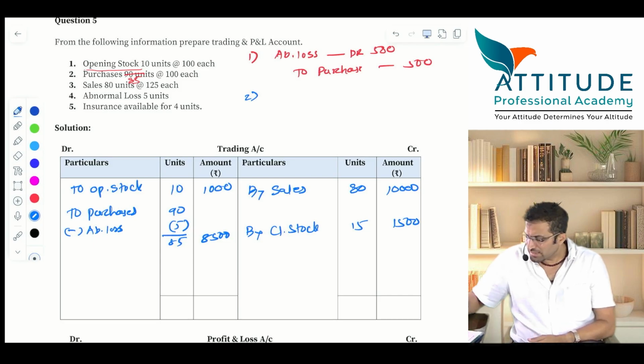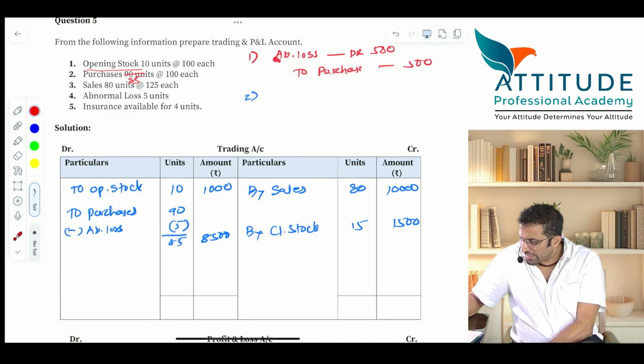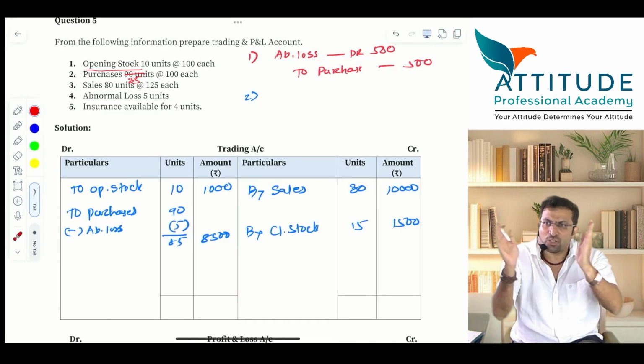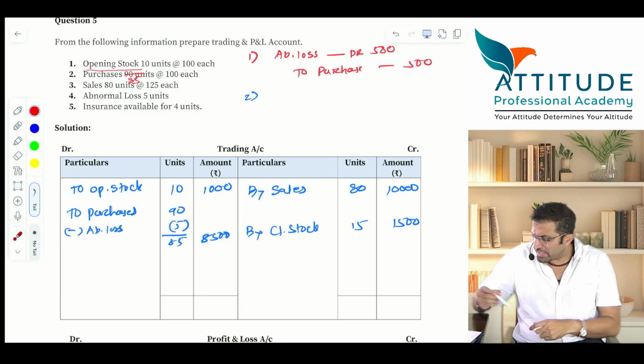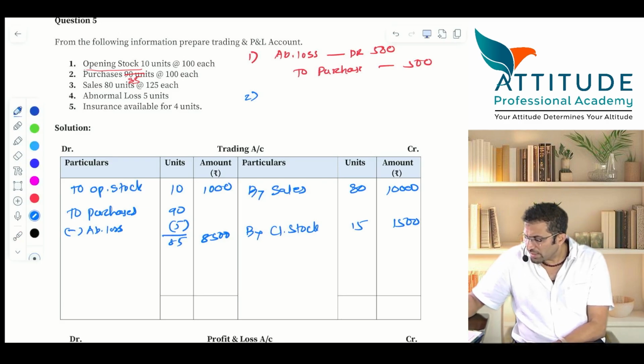500 debit balance. Abnormal loss is showing a 500 debit balance. Yes or no? Abnormal loss should get what? Closed. Correct? Now first of all tell me, here loss increases and asset reduces.